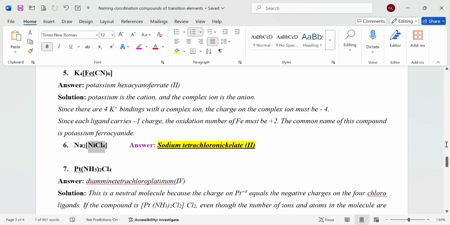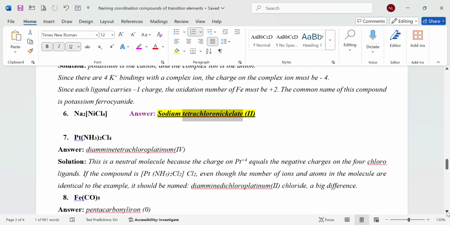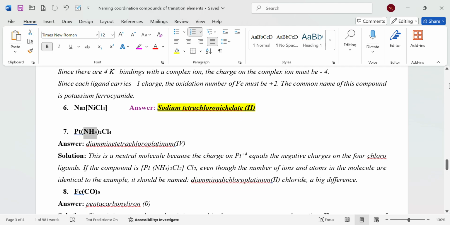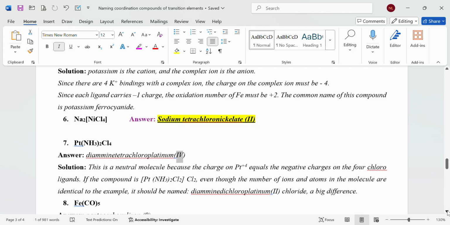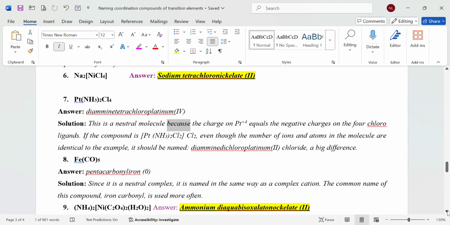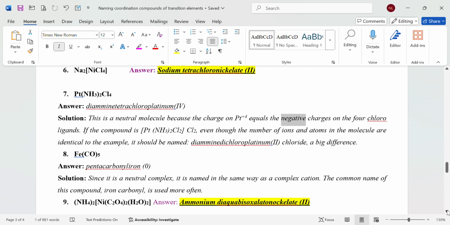Na2[NiCl4]. Answer: sodium tetrachloronickelate(II). [Pt(NH3)2Cl4]. Answer: diamminetetrachloroplatinum(IV). Solution: this is a neutral molecule because the charge on Pt, +4, equals the negative charges on the 4 chloro ligands. If the compound is [Pt(NH3)2Cl2]Cl2, even though the number of ions and atoms in the molecule are identical to the example, it should be named diamminedichloroplatinum(II) chloride, a big difference.